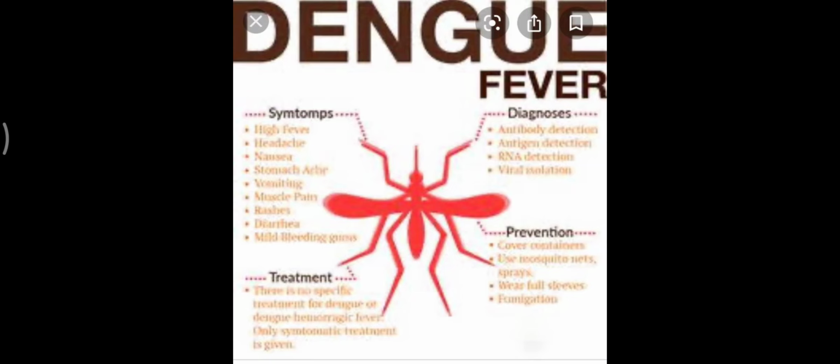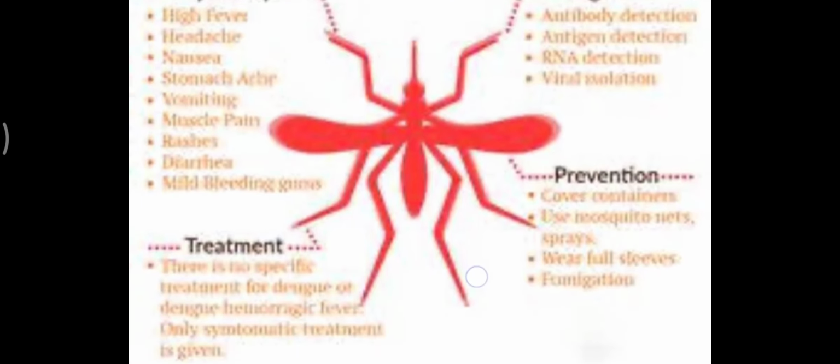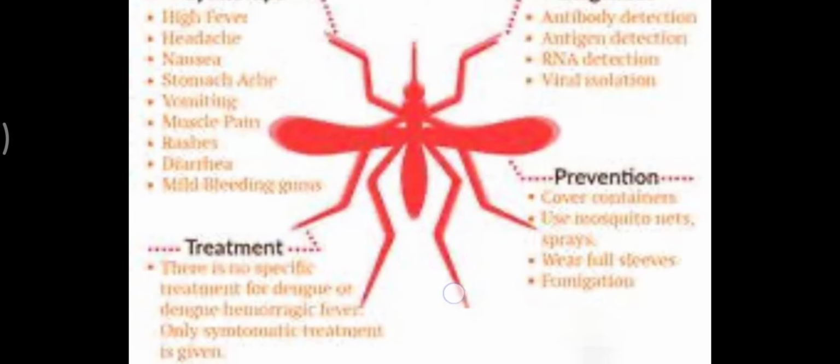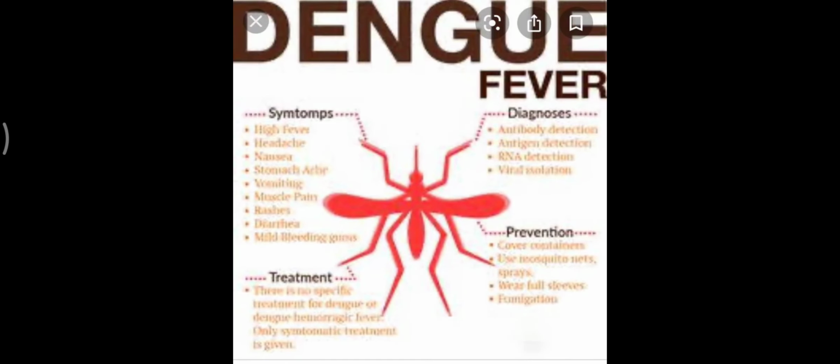Now the diagnosis is done by antibody detection, antigen detection, RNA detection and viral isolation. As for treatment, there is no specific treatment for dengue fever. Prevention: since it is caused by mosquito bite, you need to cover the containers, use mosquito nets and sprays, wear full sleeve garments, and fumigation is one way by which dengue fever can be prevented.